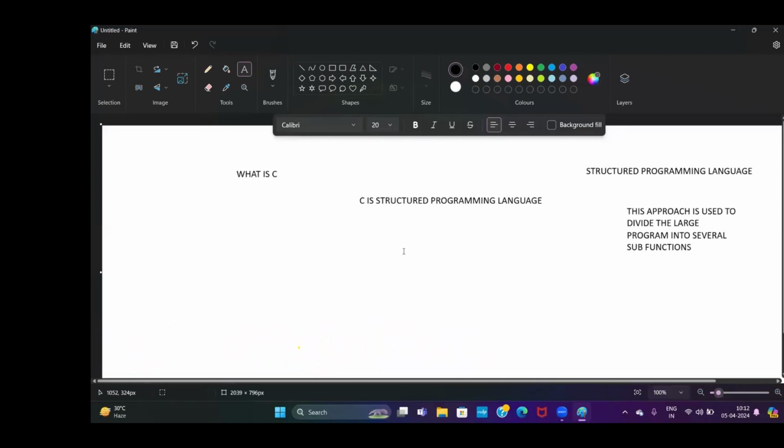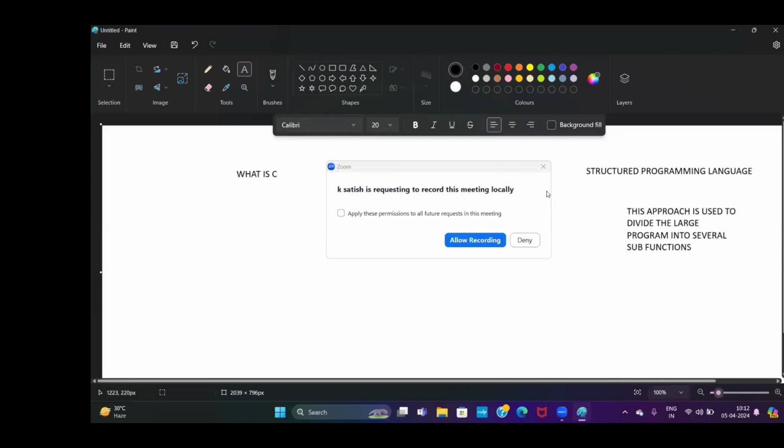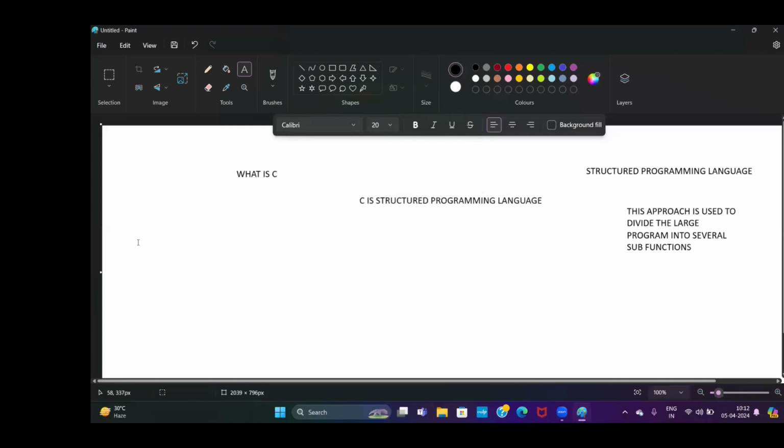Suppose you want to write a simple program, then you can write only one function. Such a function is called the main function. If you want to provide a simple solution, there is no need to write multiple functions. Just write one function, called the main function. In case you want to implement a large program, you have to divide it into different sub-functions: sub-function 1, sub-function 2, like this.